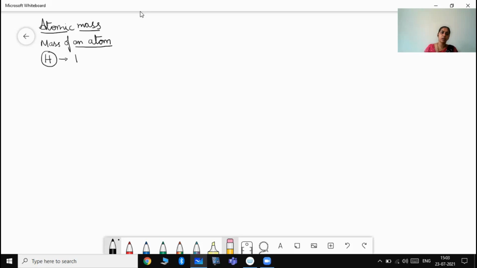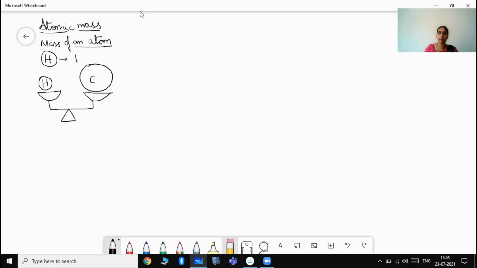So in case you have hydrogen and carbon, and you are comparing their atomic mass values, if hydrogen is given the value 1 and carbon's weight is told with respect to hydrogen, how many times is carbon heavier than hydrogen?